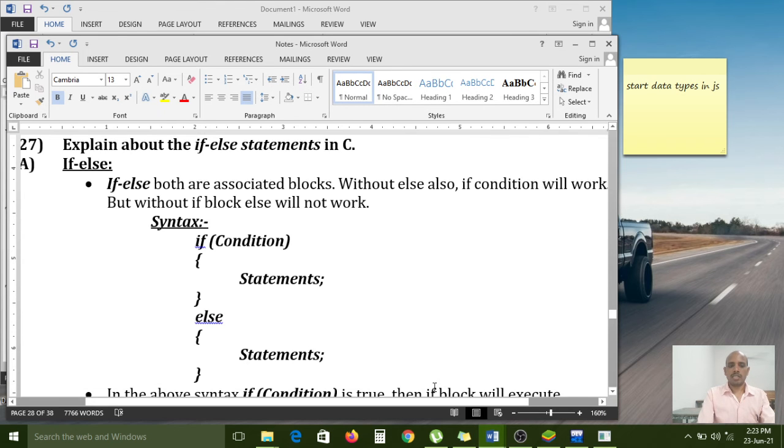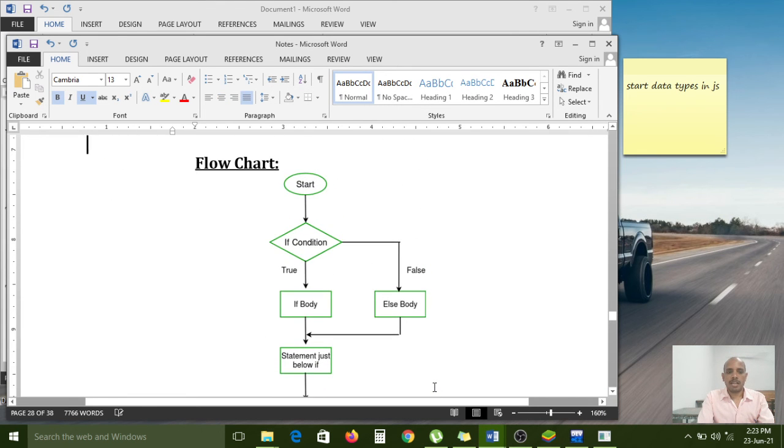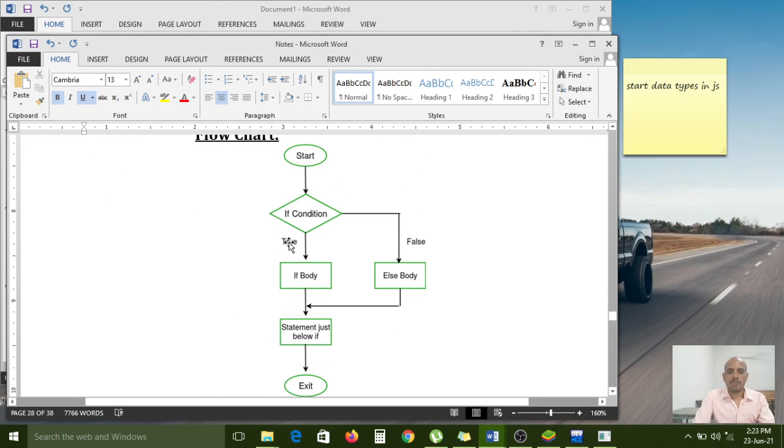Here I have given a flowchart also. Carefully observe. The flowchart is also very important to learn about the flow of the diagram. Here carefully observe.